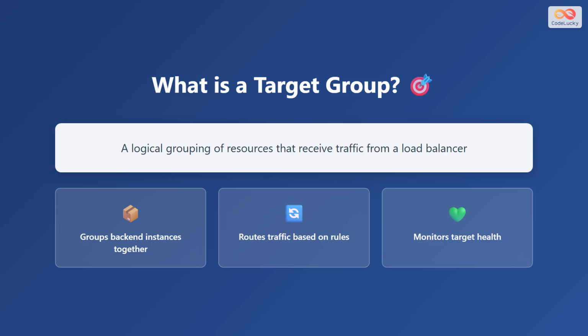A target group is a logical grouping of resources that receive traffic from a load balancer. Think of it as a collection of servers or services that can handle incoming requests. Target groups serve three primary purposes. First, they group backend instances together, making it easier to manage multiple resources as a single unit. Second, they route traffic based on specific rules that you define. And third, they continuously monitor the health of each target to ensure traffic is only sent to healthy, available resources.